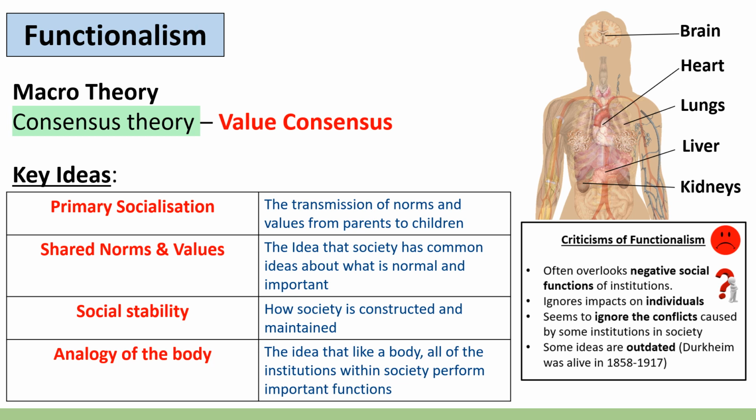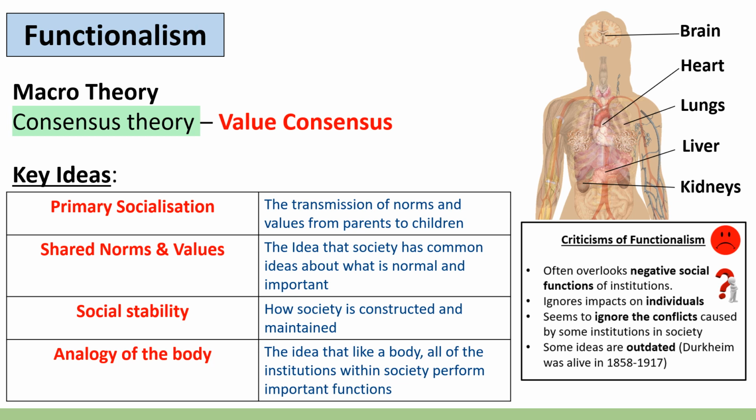Now, primary socialization is simply the transmission of norms and values from parents to children, the way that children learn how to function within society, the things that are passed on from parents to children, and predominantly this is norms and values. They also believe in this idea of shared norms and values, the idea that society has a common idea about what is normal and what is important. So in general, functionalists would view most people in society as having these shared norms and values.